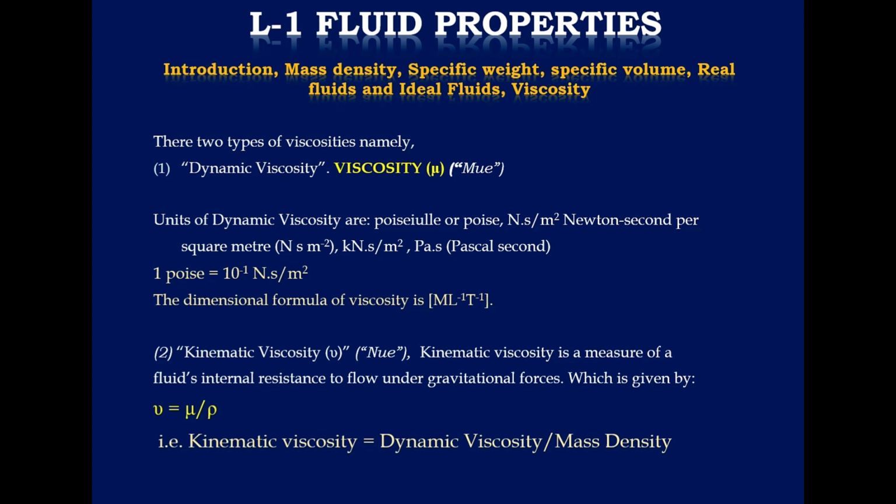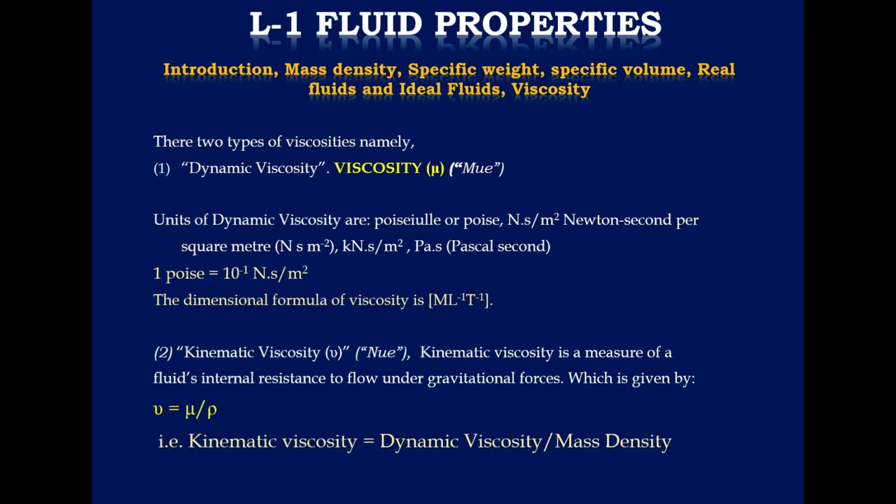The units of dynamic viscosity are poise, that is Newton second per meter square, kilonewton second per meter square, or Pascal second. One poise is equal to 1 upon 10 Newton second per meter square. The dimensional formula for viscosity is M L raised to minus 1 T raised to minus 1.